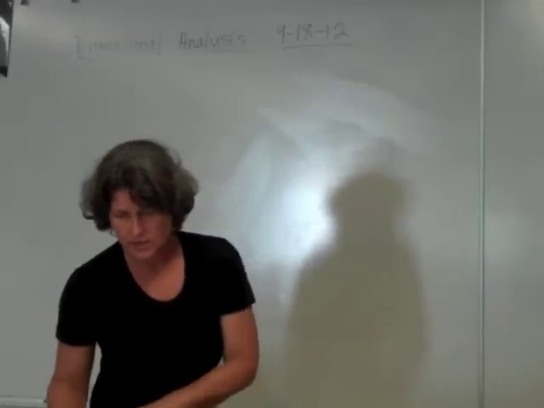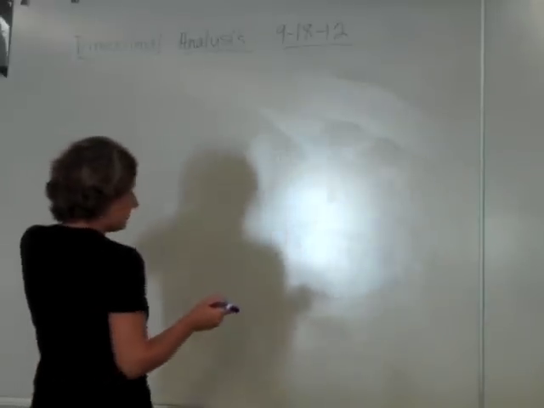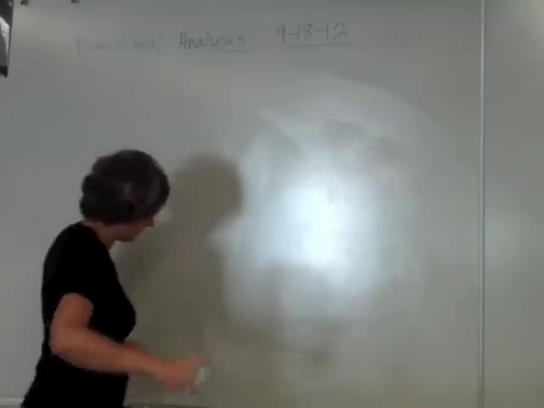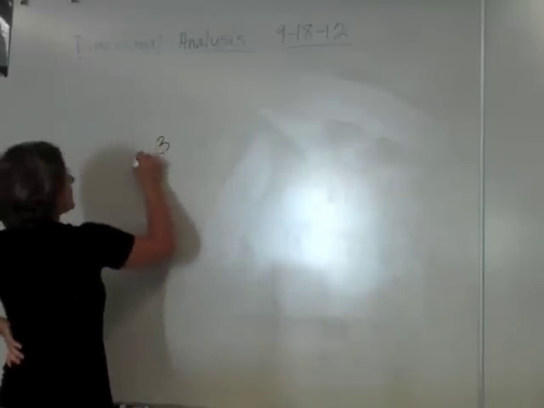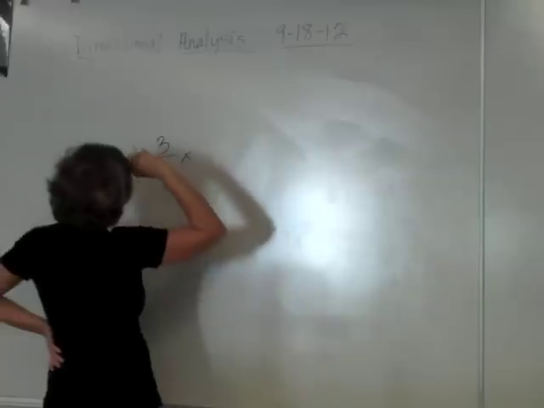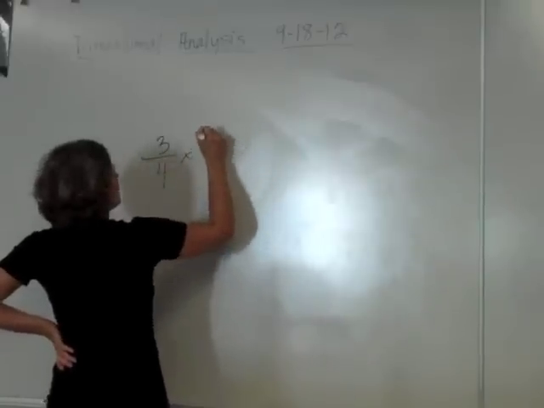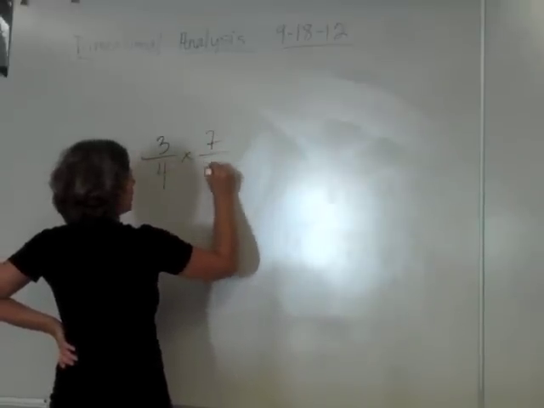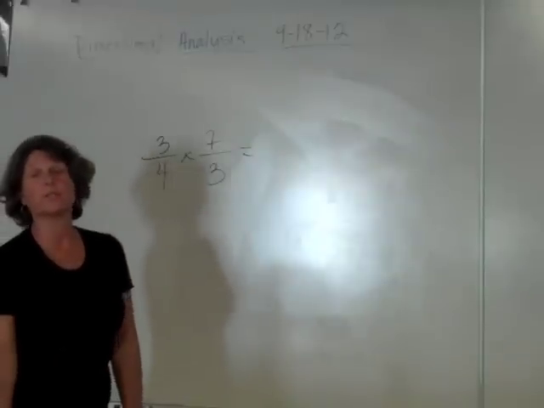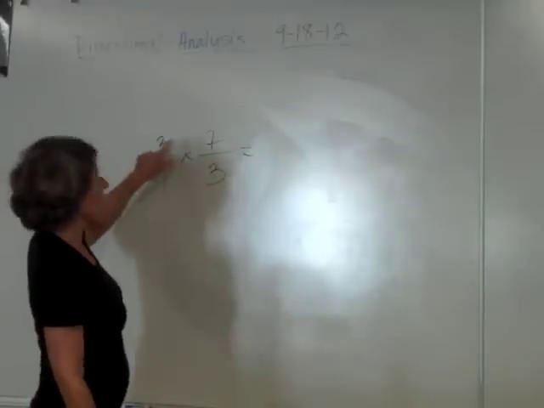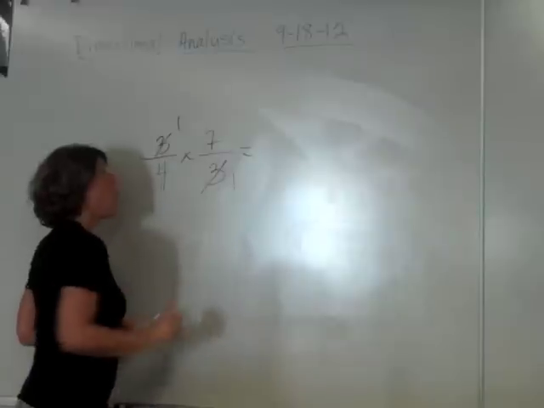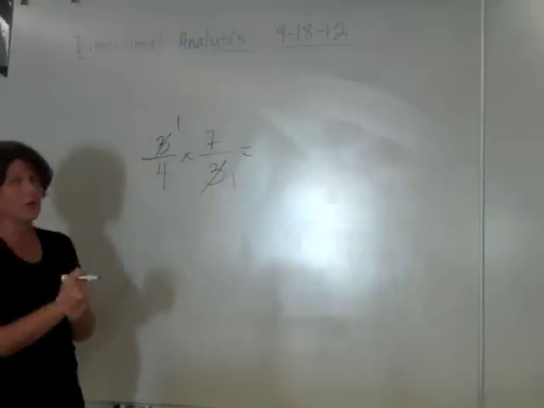Now, to start this off, let's say we want to solve this problem: 3/4 times 7/3. We can make this problem a lot easier by cross-canceling, right? These are identical. Make this a 1, make this a 1, and there we go.